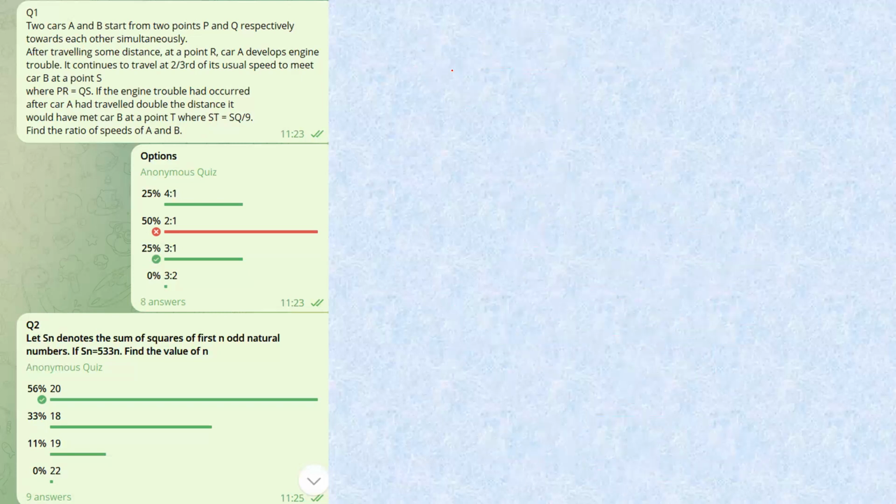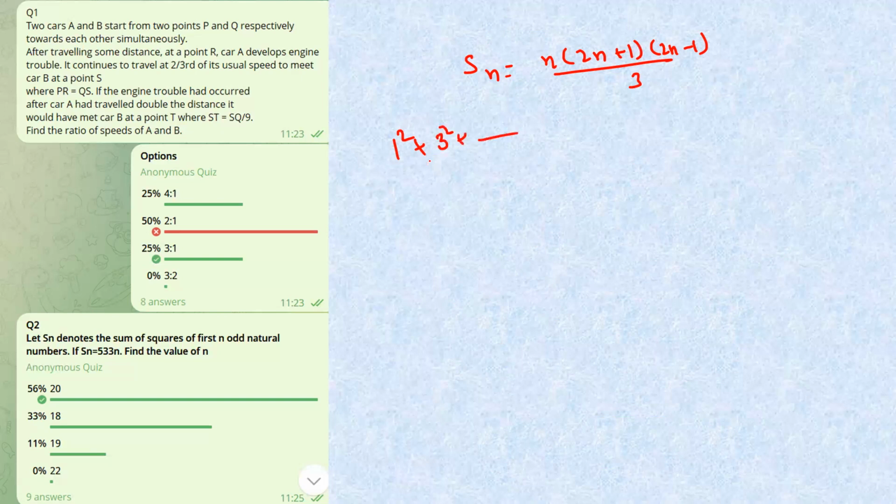Sn denotes the sum of squares of first n natural numbers. We know the direct formula, n(n+1)(2n+1)/6. This is quite easy. If you don't remember the formula in the exam, you can do one thing. The sum of squares of first n natural numbers, 1, 3, 5, it will go on. What numbers are missing, so that we can use the formula for 1 square, 2 square, and so on? The numbers missing are 2 square, 4 square. So we'll add those numbers and we'll subtract those numbers.